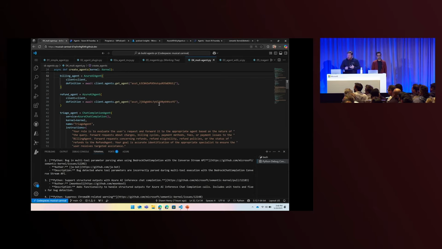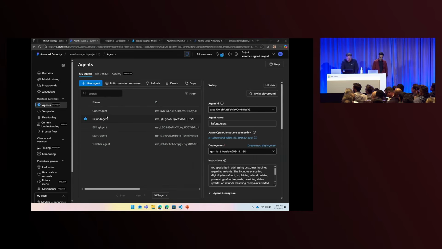The other thing you'll notice here is there are 2 different types of agents. We have our chat completion agent, which we've looked at before, and we've given it some instructions. But these agents up here, we've only given them this ID. That's because we've defined these agents in the agent service. So I can hop over to the portal, or I can use the Visual Studio extension, and I can see my agents here. I have my refund agent and my billing agent, and I can manage these all within the portal.